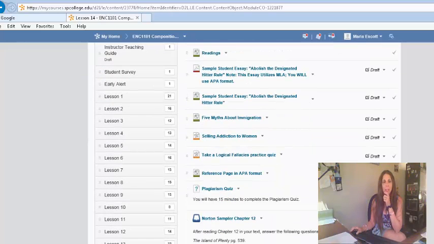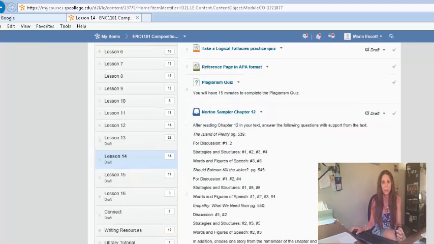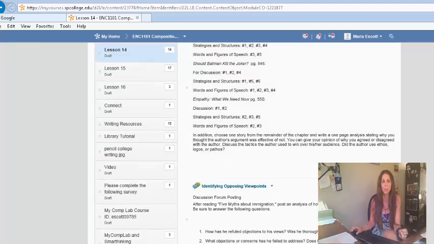This is actually graded, so you need to make sure that you understand everything about plagiarism before you take it. You have your Norton Sampler. You need to read this information in your chapter 12 and answer these questions.